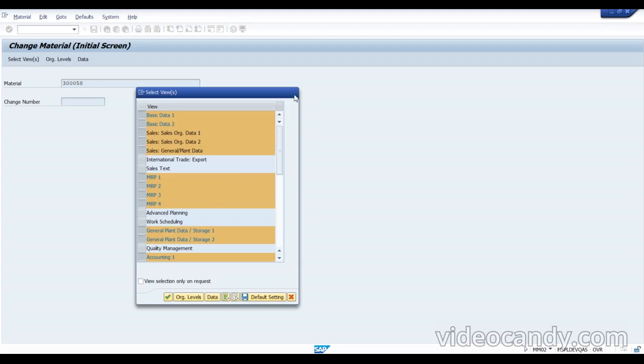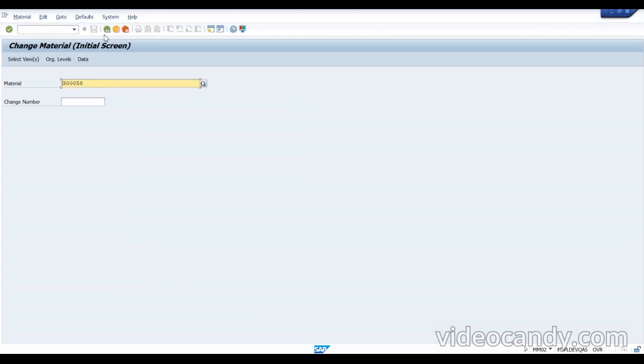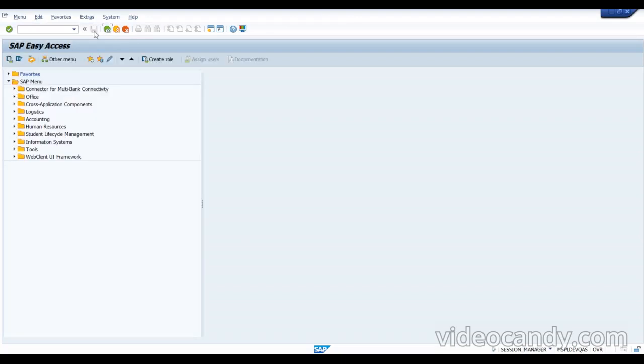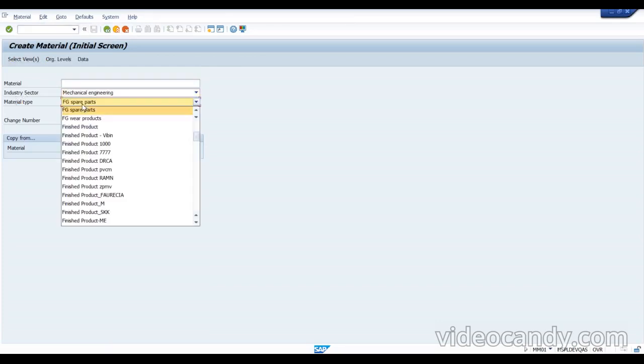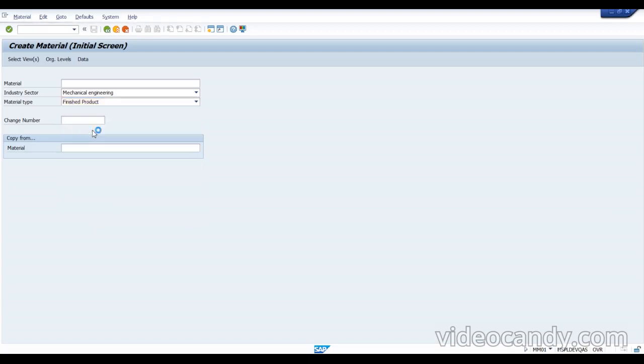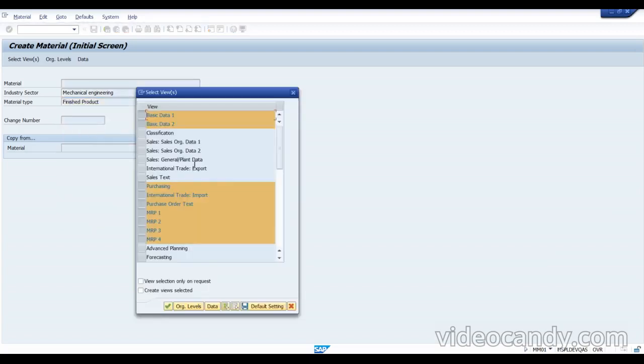I think it's better to create a new item. Let me create a new item over here. I need everything. I need a sales view and also the purchasing view, because I need to procure this item and deliver it to the vendor. So I need to raise a purchase order and also a sales order. I need both the views for this case.